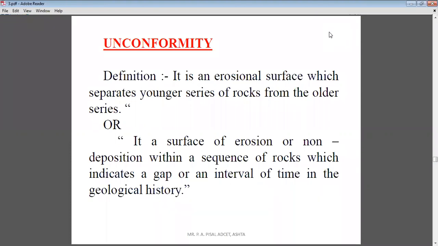It is the opposite word to conformity. Okay, what is the meaning of unconformity? Can anybody explain to me in simple words what you know about unconformity?